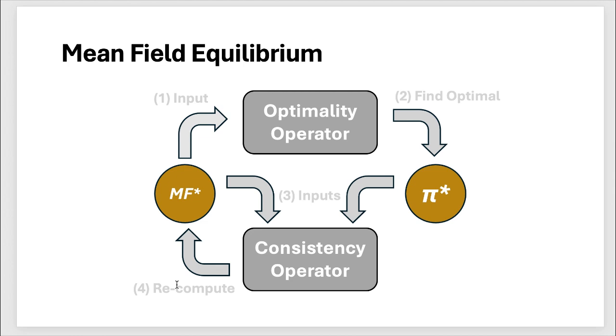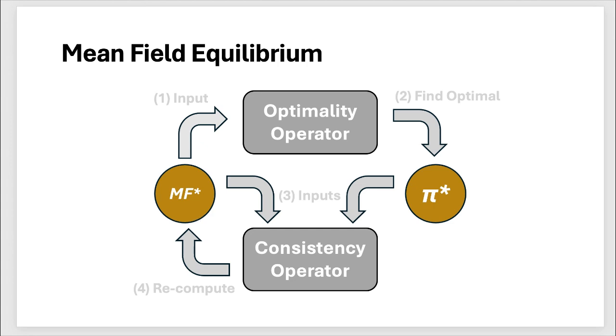At the equilibrium, we say mean field star and pi star form an equilibrium. When I input mean field star, the optimality operator gives me pi star. And at mean field star, when I follow my policy pi star, the mean field evolves back to mean field star. Then the thing is stabilized. The game is stabilized at this mean field equilibrium.